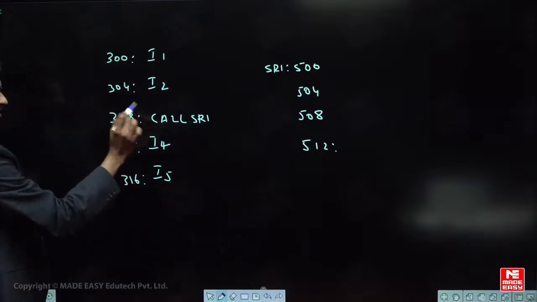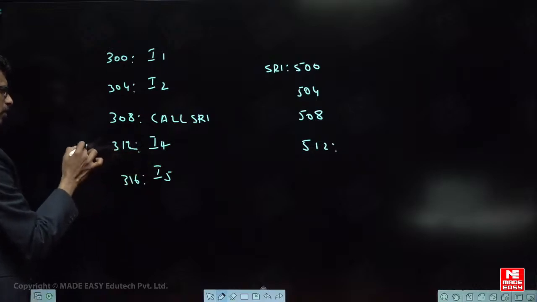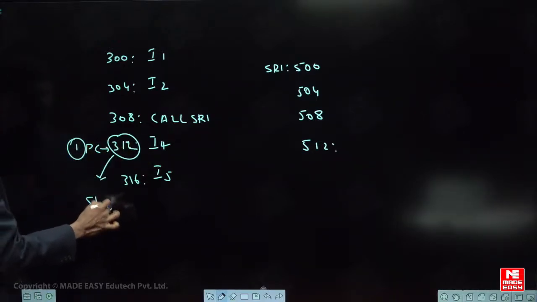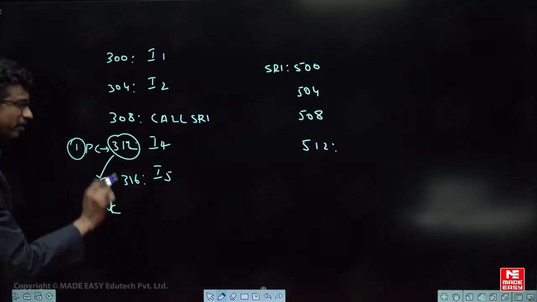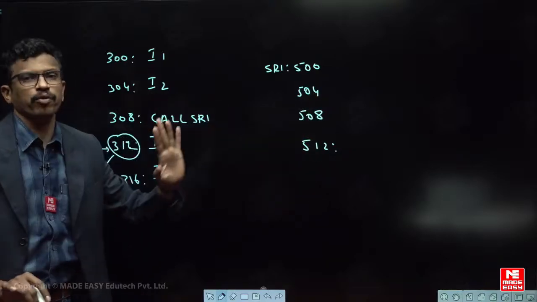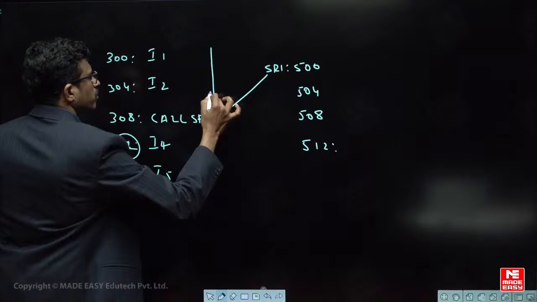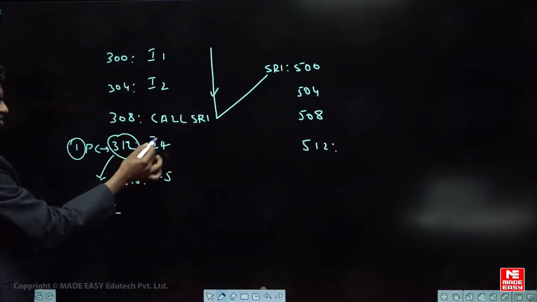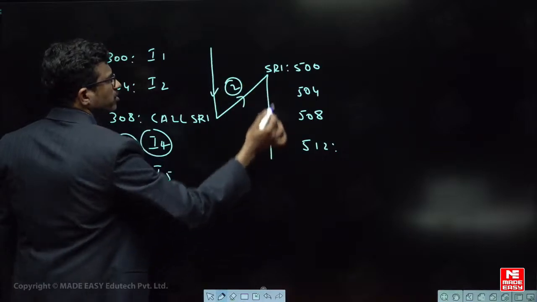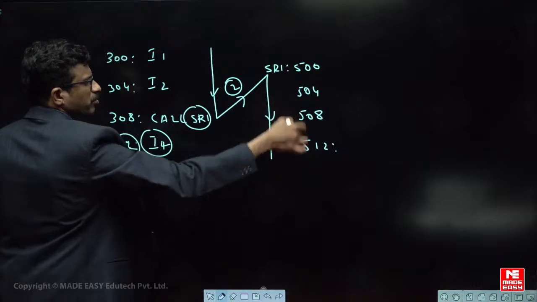So when call is executed, what is the data at the top of the stack, they may ask you. So when call is executed, same story: the next instruction address, the program counter value, step 1, is automatically pushed onto the stack memory, but remember, flag content is not automatically pushed onto the stack, we must implement that in the subroutine program. So the first step is the same, the next instruction address is pushed onto the stack, and the second step is program control is transferred to the subroutine address. So this one is the label, no? Right. So it will go to this location, then it will execute the subroutine program.